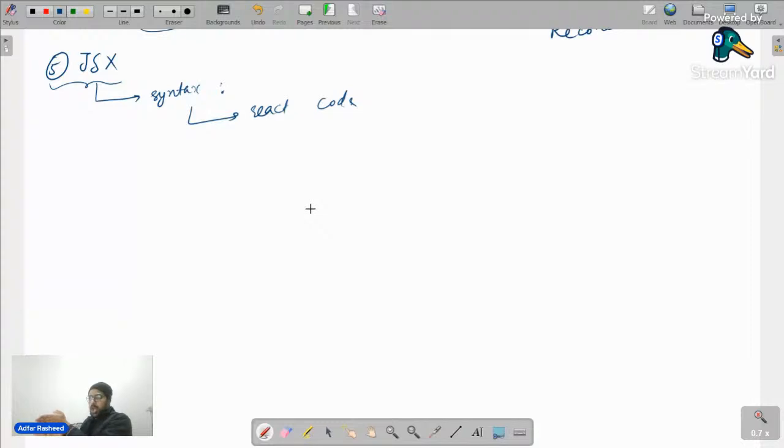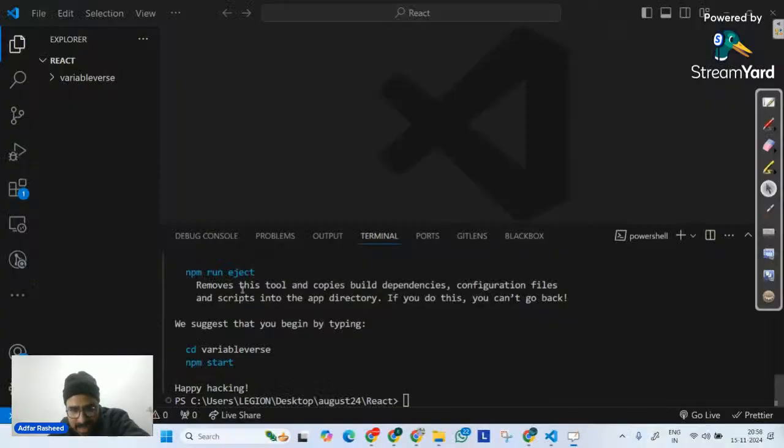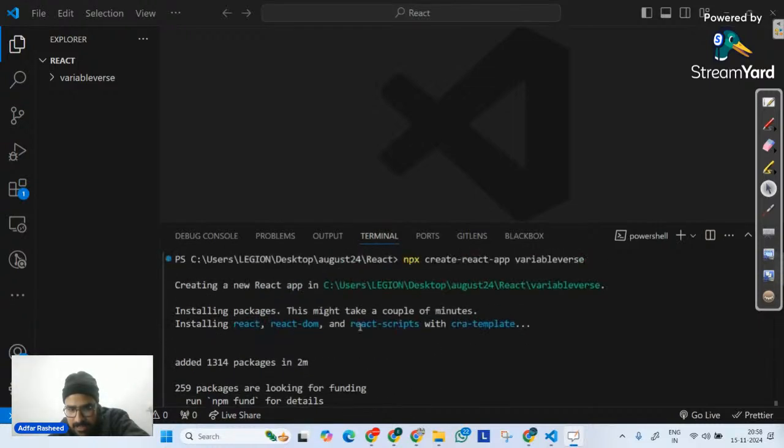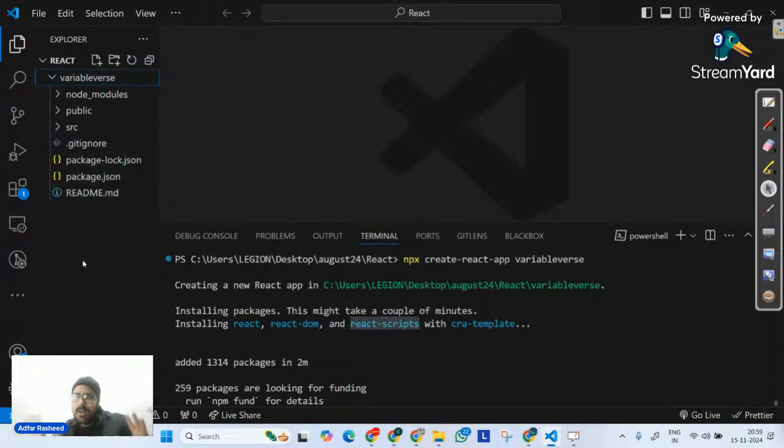As soon as you install Node.js in your system, it also gives you npm, not NVM, npm, Node Package Manager. It will allow you in your local system to manage your packages properly. That's why when I wrote npx create-react-app over here, it installed those packages, because of that npm package manager that we have in our system. And you can see it has installed React, React DOM, and React scripts with this create-react-app template. And if I try to open this, you can clearly see there's a bigger folder right now.